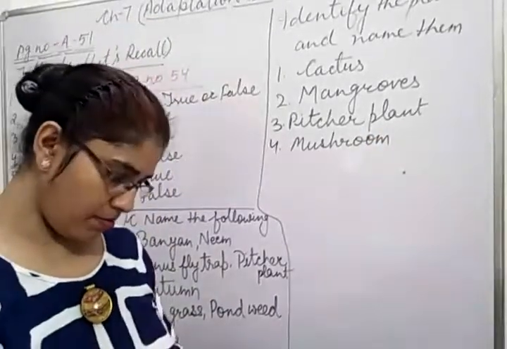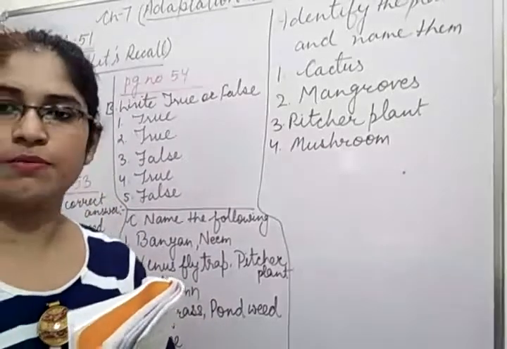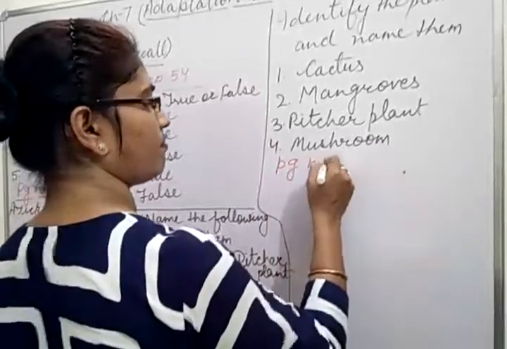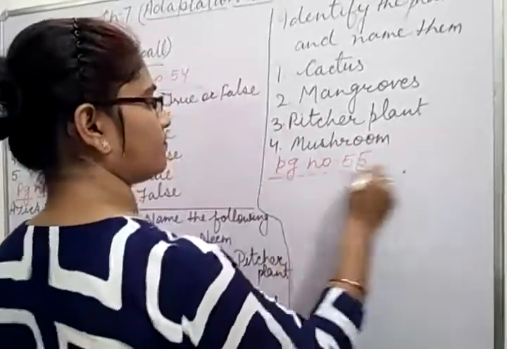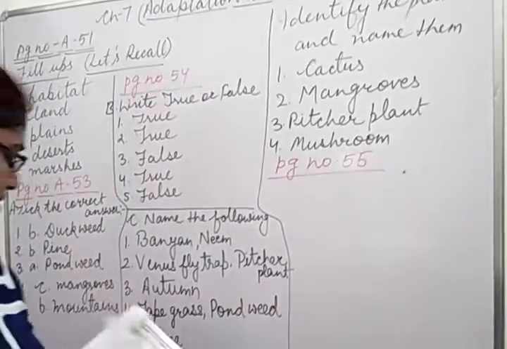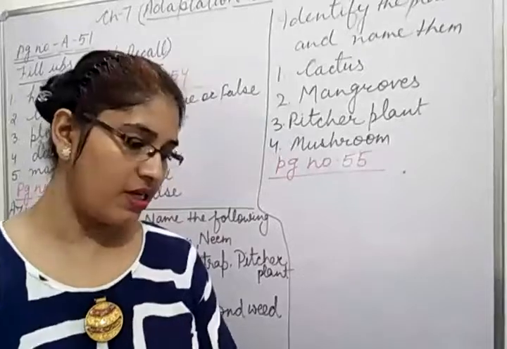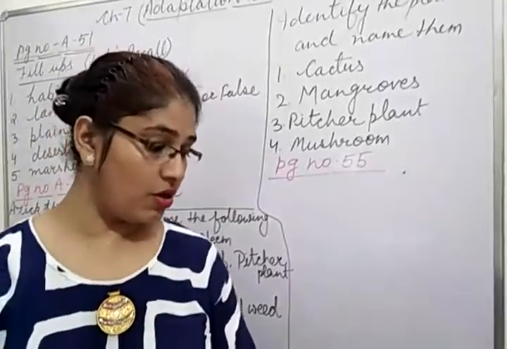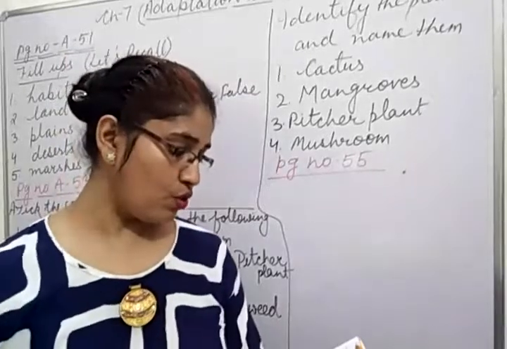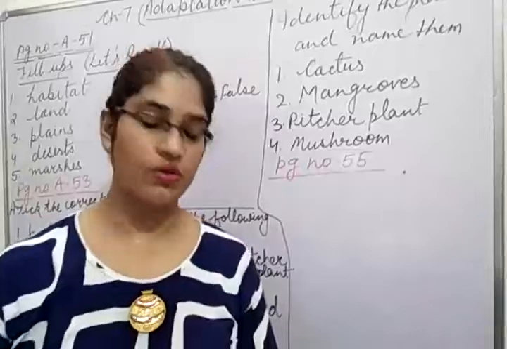Okay, children, do it. Now take out page number 55. Page number 55. Question given, search name of at least 3 plants in the word grid. Write down one feature of each. One has been done for you. So children, I am not making this grid, but you have to find out the words.